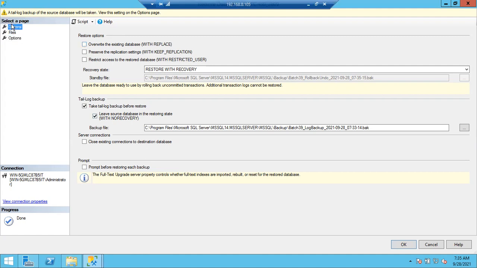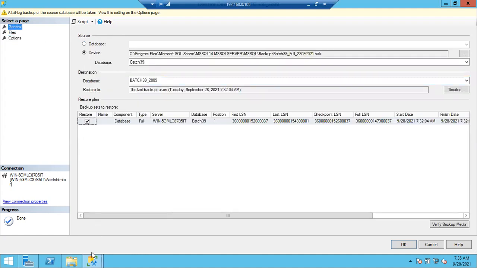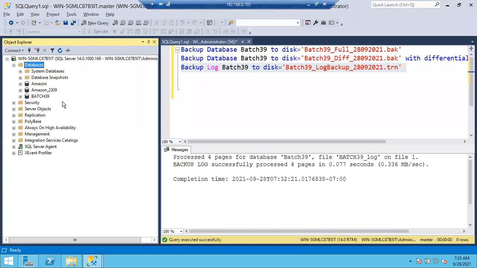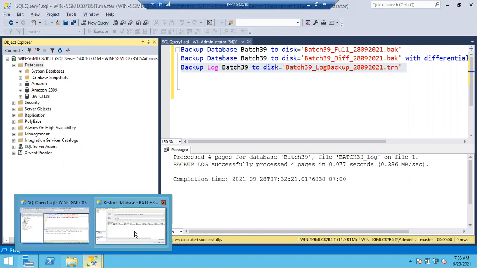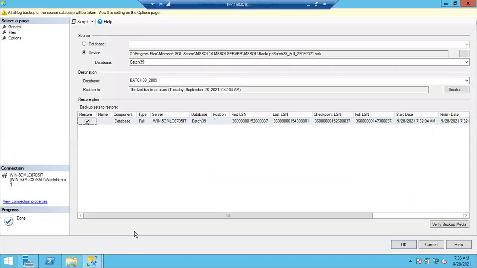Now there is no question. I'm restoring with batch 392809. There is no such database, right? I can happily restore it without overwriting. If I want to restore batch 392809 again, then definitely I have to choose overwrite, because the 392809 database is already there. Then what do I have to do? I have to overwrite it, so that it will delete the old database and restore the new database with the name batch 392809.